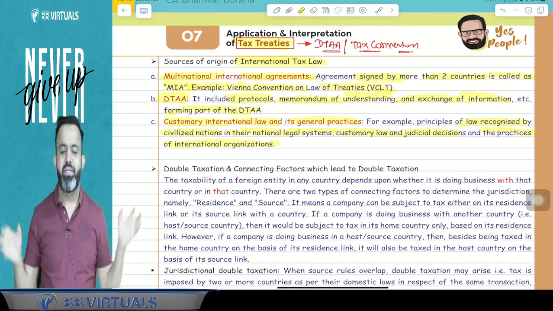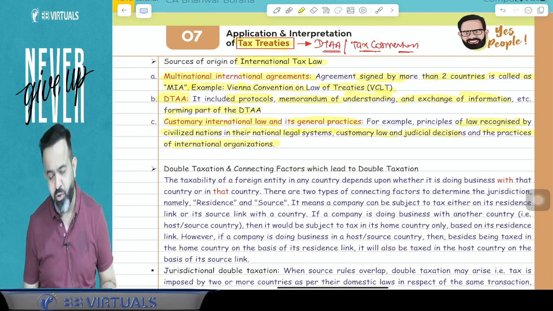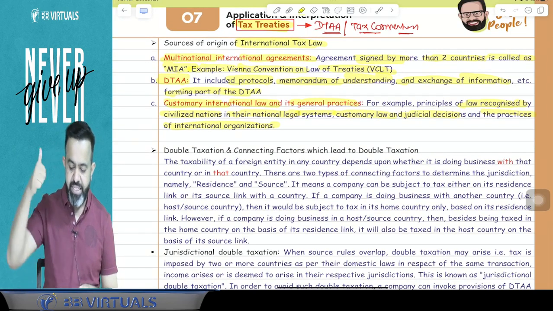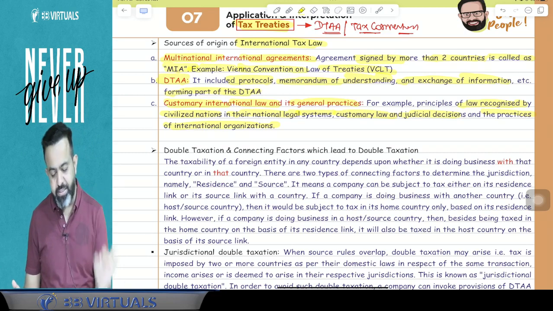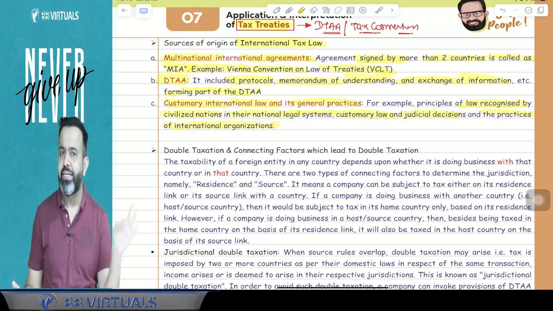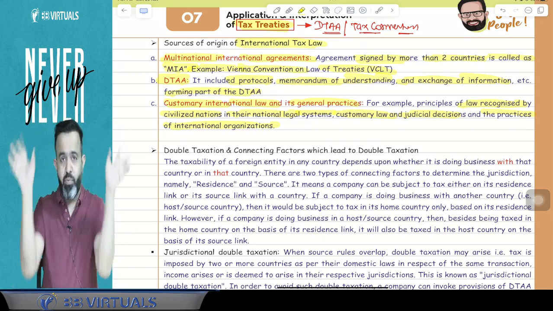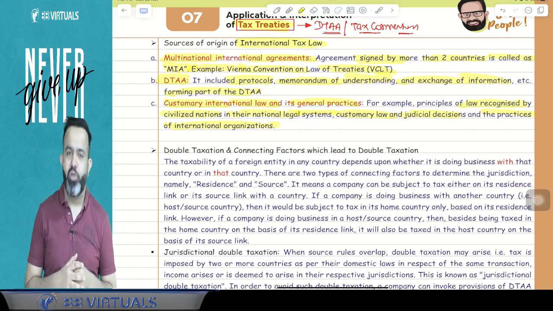So this is basically the source of international tax law. I can say that the sources of international tax law are, one, the multinational international agreements; second, the DTAA; third, customary international law and its general practices. So from a combined study of these three parts, you will be able to understand international law.